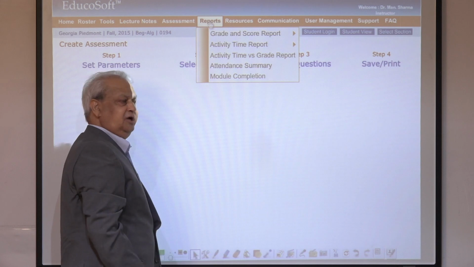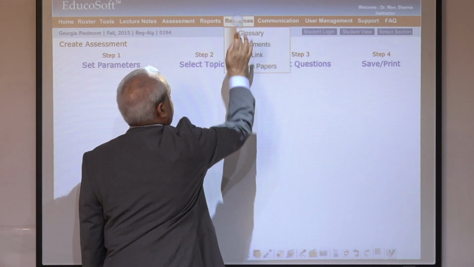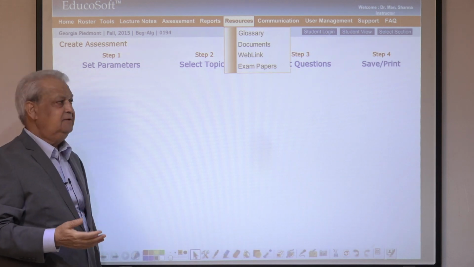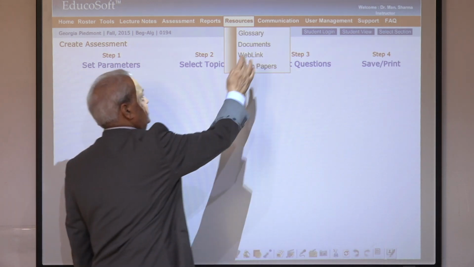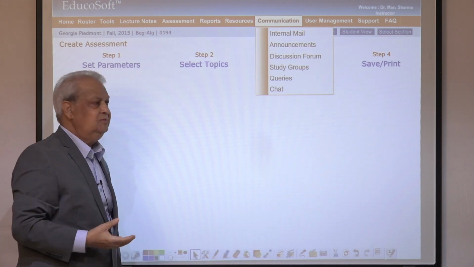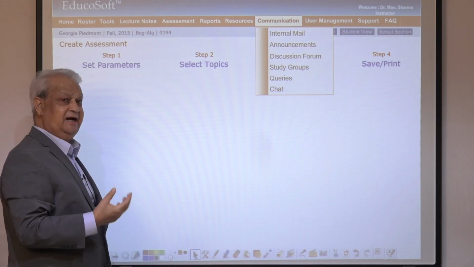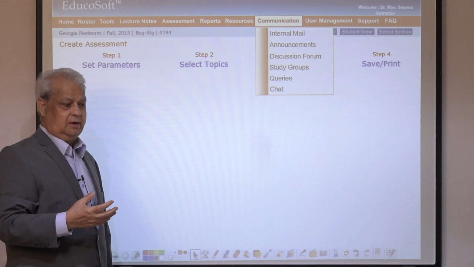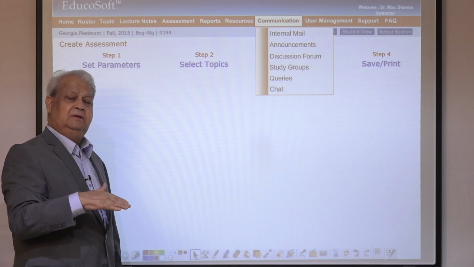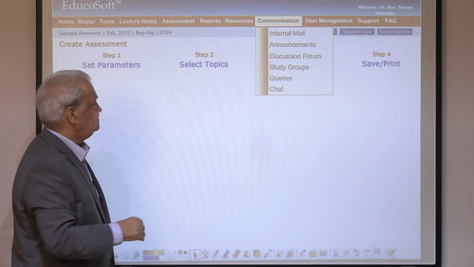I explained to you different kinds of reports. Next is resources: glossary, documents, web links, exam papers, and so on. Communication tools: internal emails, announcements, discussion forum, study groups, queries and chats, and even whiteboard for online courses. All that is embedded only if requested by the institution.